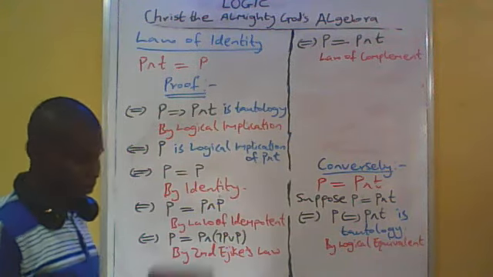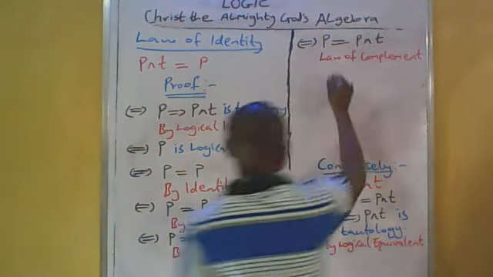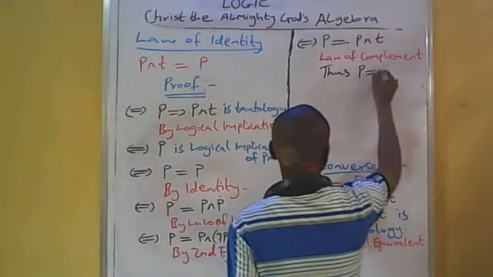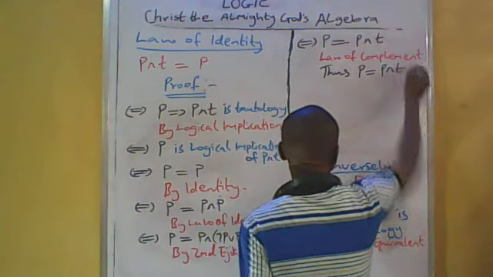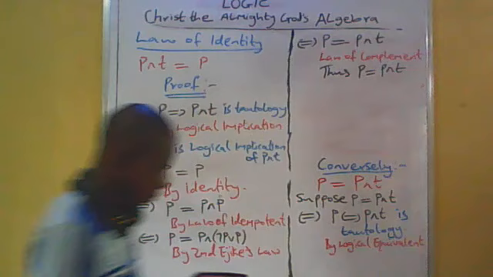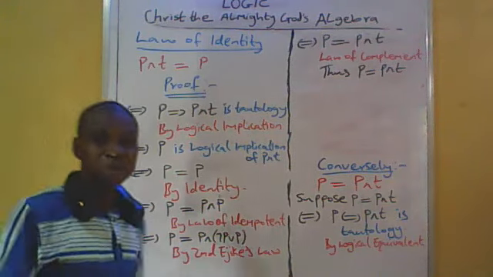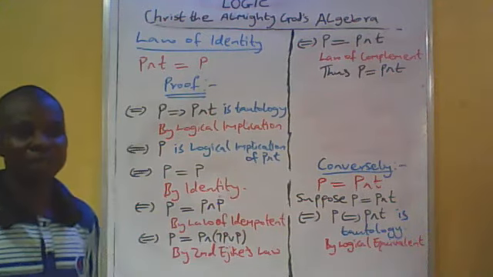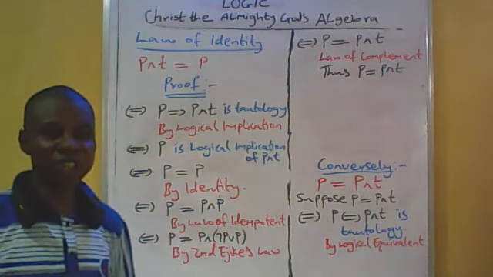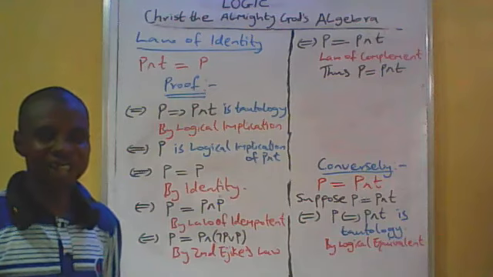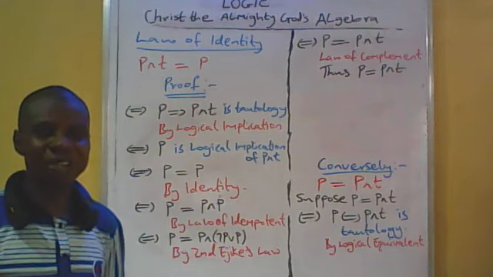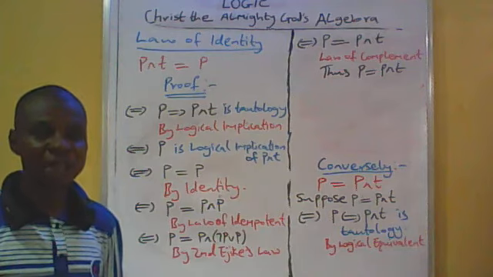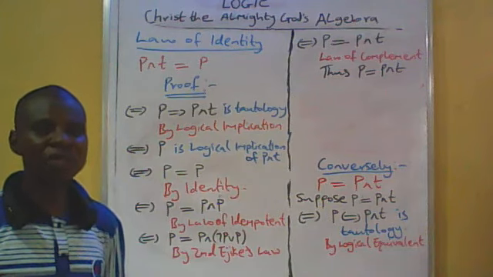We then conclude. Thus, P is equal to P and T. Since we have proved the converse by the principle of essentiality, we then establish that P and T is equal to P is law of identity by conjunctive statement.